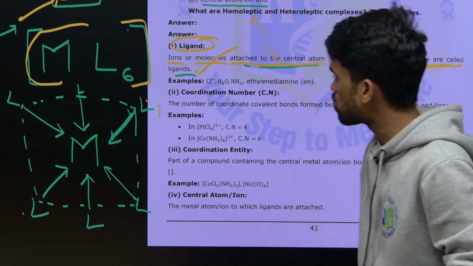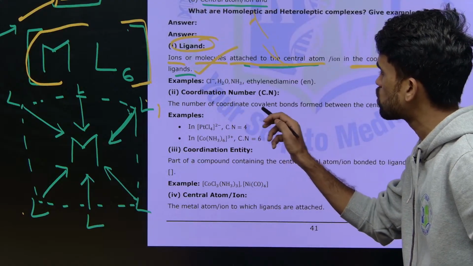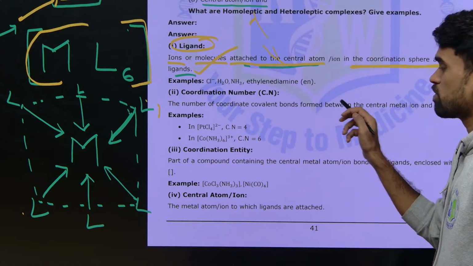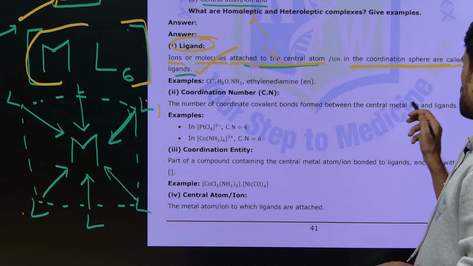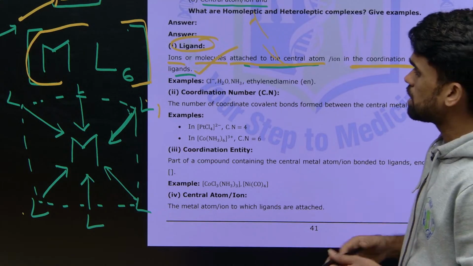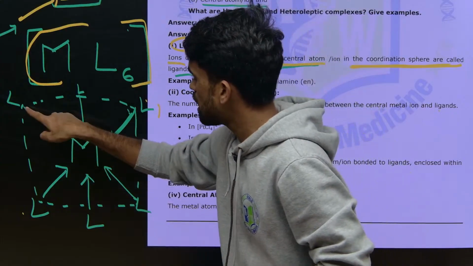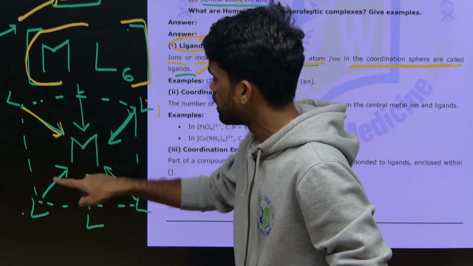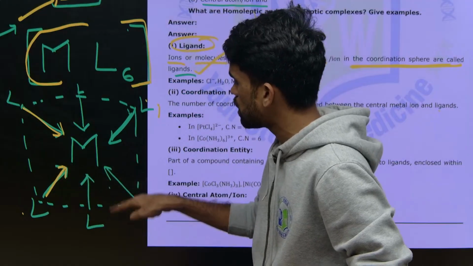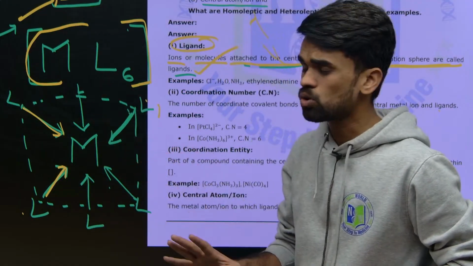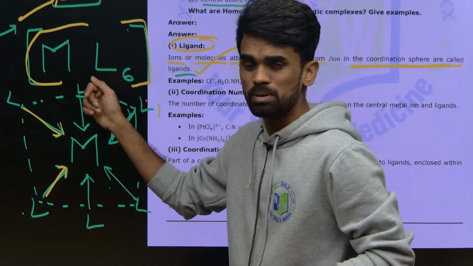So what do we mean by coordination number? The number of coordinate covalent bonds formed between the central atom and ligand. See, how many ligands are there? 6 ligands are there here. So each ligand is making one coordinate covalent bond like this. So how many coordinate covalent bonds are you seeing? 6 now. Therefore, the coordination number of this metal in the complex is 6.